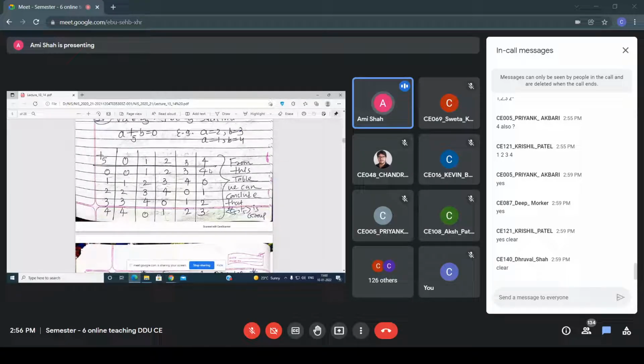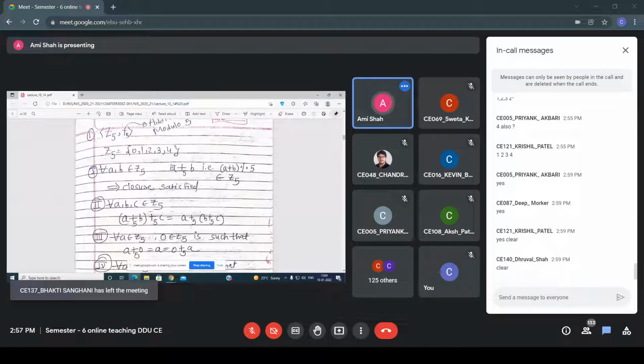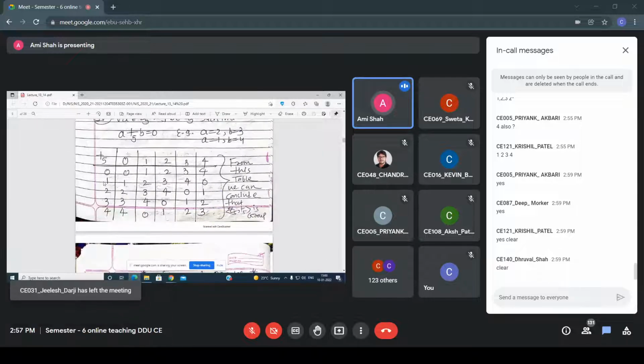Now from this table, if you want to check all these properties, how can you check? So now see, the first property is closure. This property says that if you are taking any two elements and performing the modulo 5, then it must belong to Z5. Let's say I am taking 0 and 2.